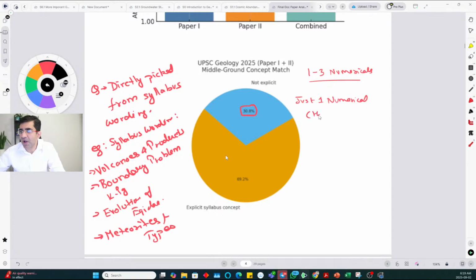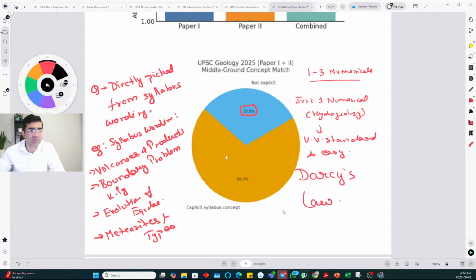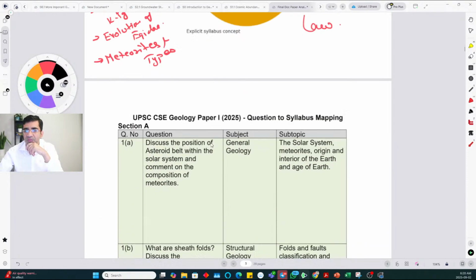And that was from hydrogeology. And that was very, very standard and easy. That was straight from Darcy's law. Okay, straight from Darcy's law.